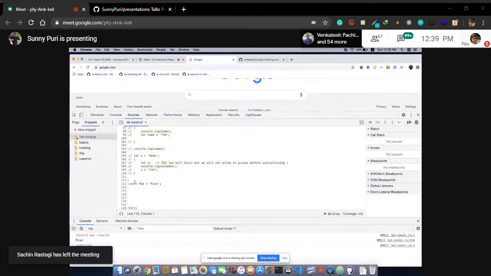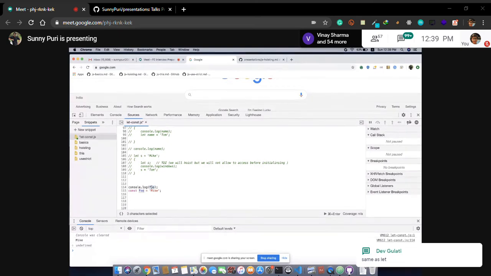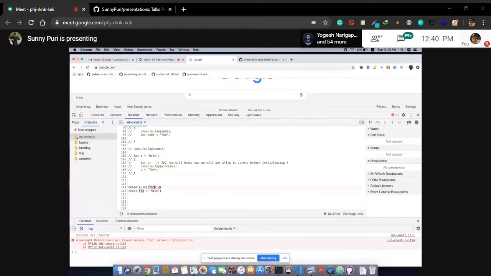What is happening in case of const? Again, this foo is in TDZ. Right now, foo is in TDZ. It means it is in the temporal dead zone. Our code knows that foo is there, but we should not access it before initializing. Okay, so this will be an error, right?